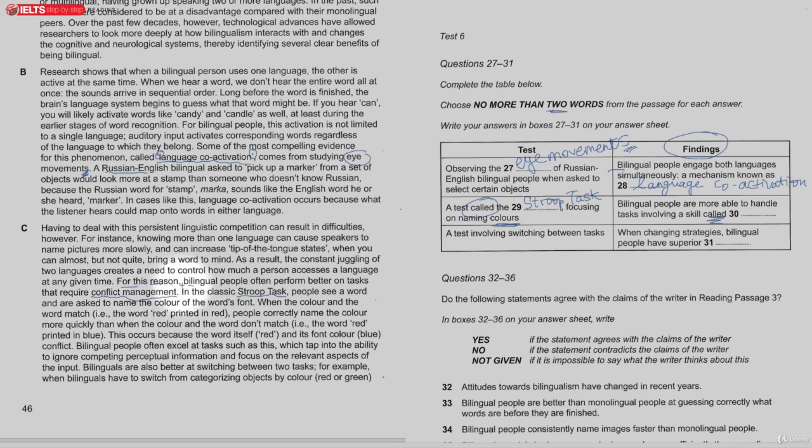And then straight away it goes into giving an explanation. It doesn't say for example, but you must be able to understand that it goes from here to explain it straight away. A Stroop task. Okay, and so conflict management is the answer.